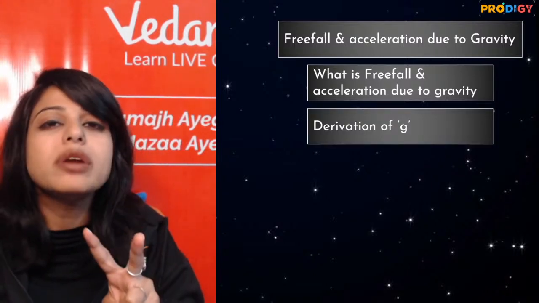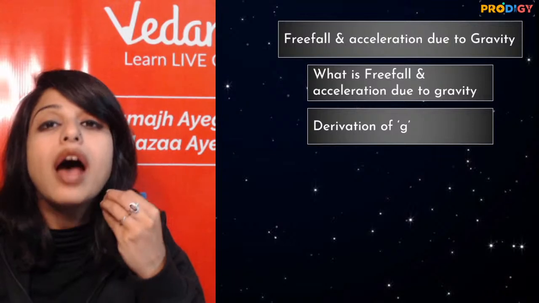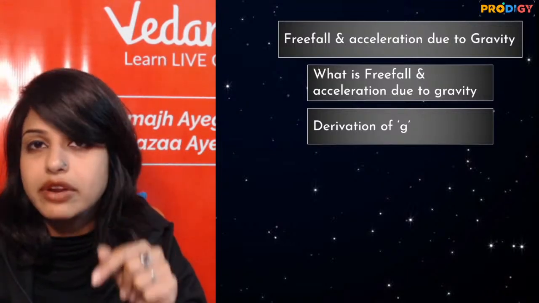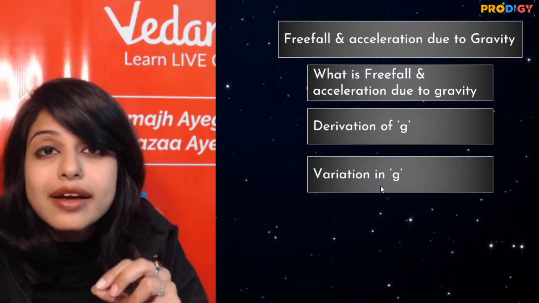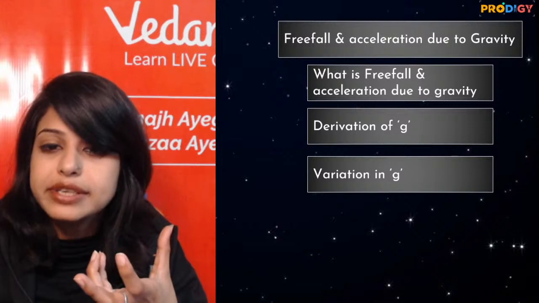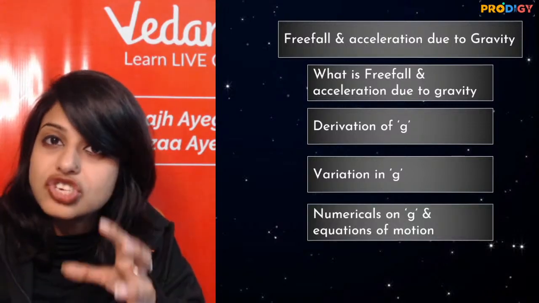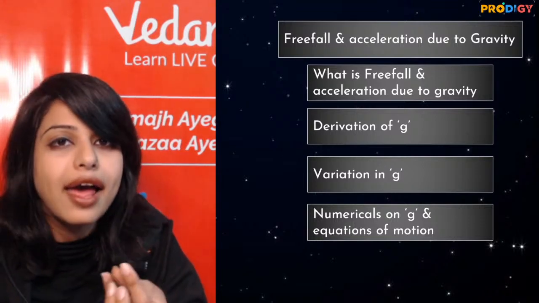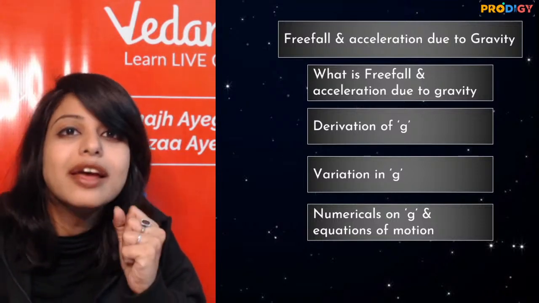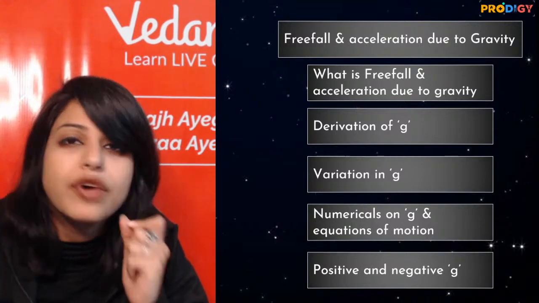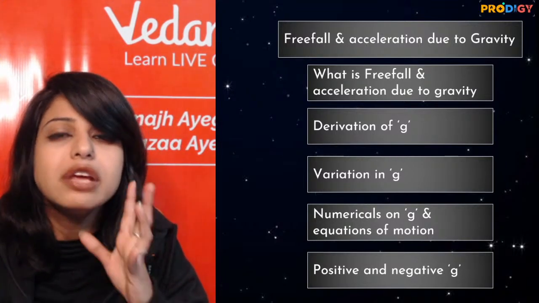The second important part of this whole topic will be how to come to the derivation of G. This can come as a 2 or a 3 marker derivation for you. Then how G varies from place to place and on what factors it depends. Talking about G variation, we will have some numericals on its variation and the most fun, equations of motion. Talking about equations of motion, where we have to use G positive and negative, that is important.